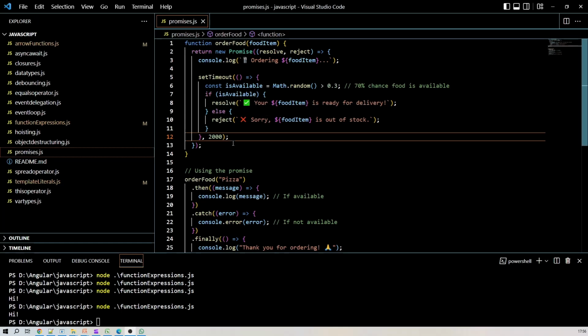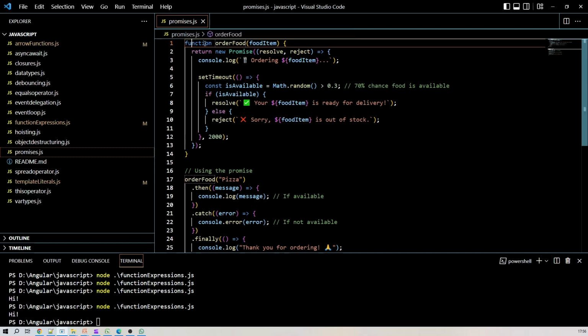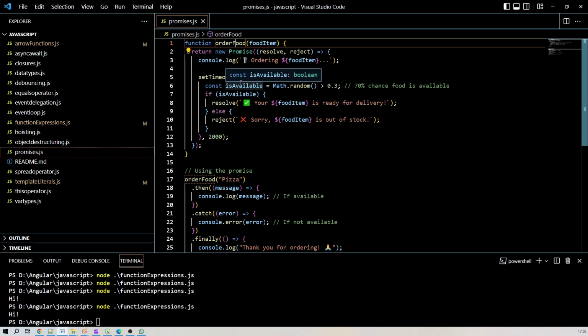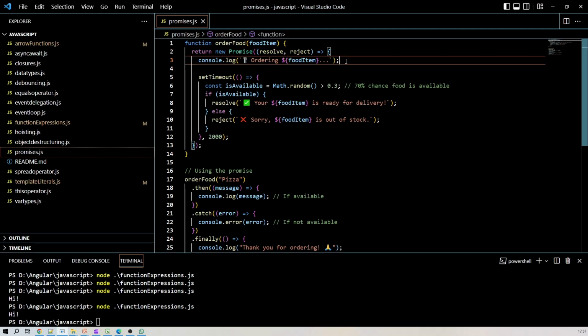Here I am trying to simulate food delivery and wrote this function, orderFood. Inside this function I have created a new Promise and am returning it out of this function, right? So let's check what is happening in this function. First of all, I created this promise and passed resolve and reject as parameters, right?